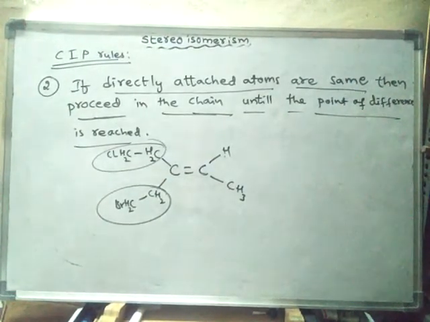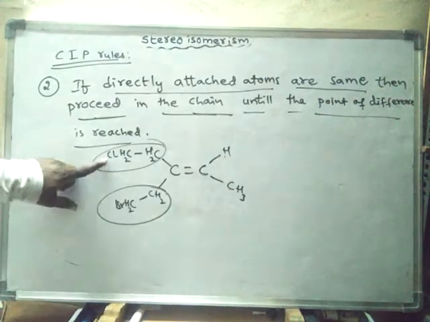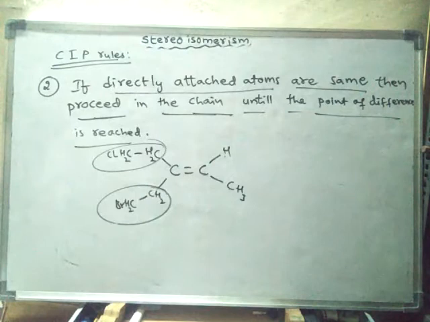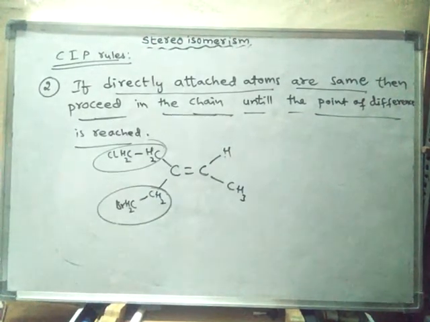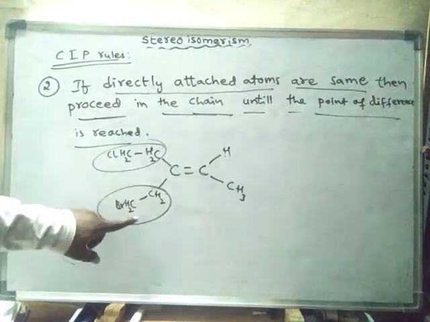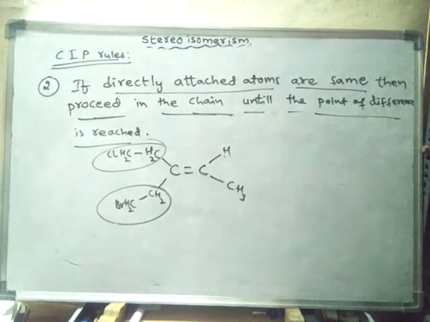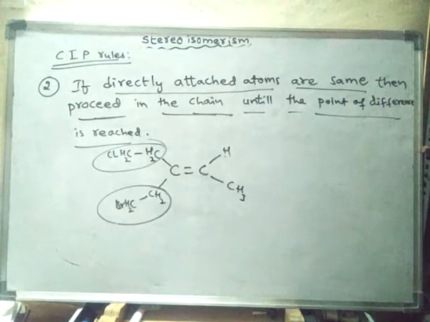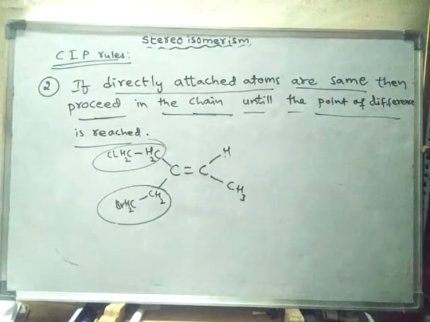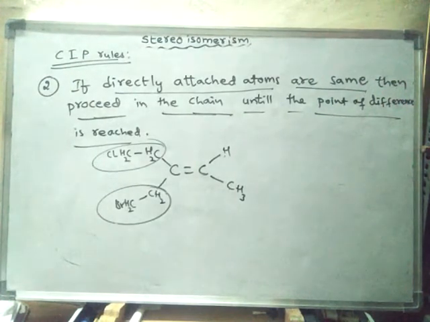What type of geometrical isomerism? Because all four groups are different, we cannot write cis-trans isomerism. So now we can write EZ configuration. Again, EZ configuration is based on what? Ranking, priority order.